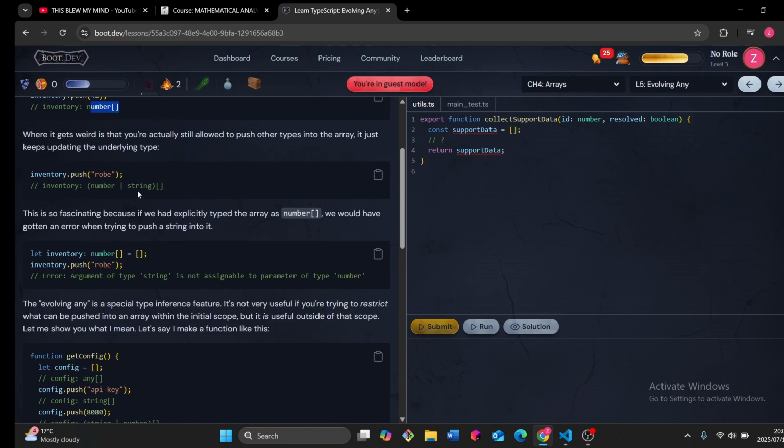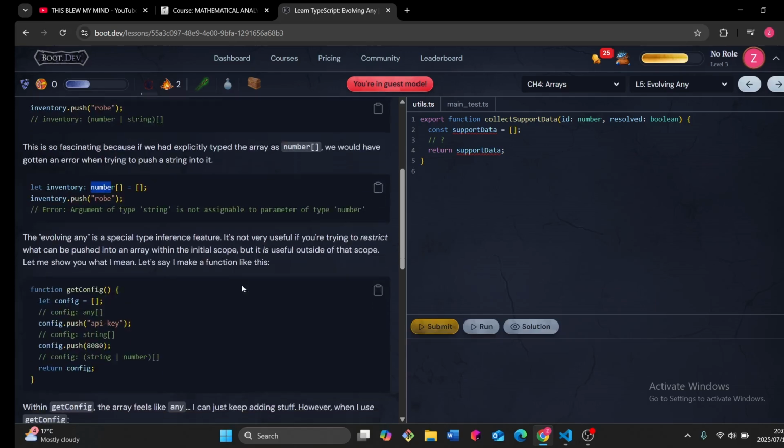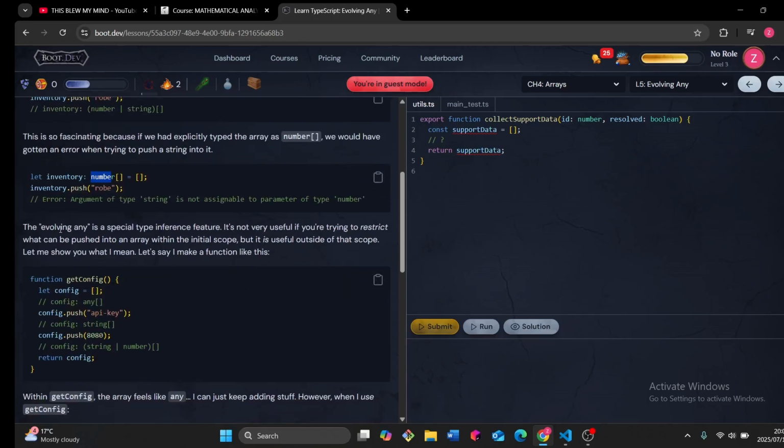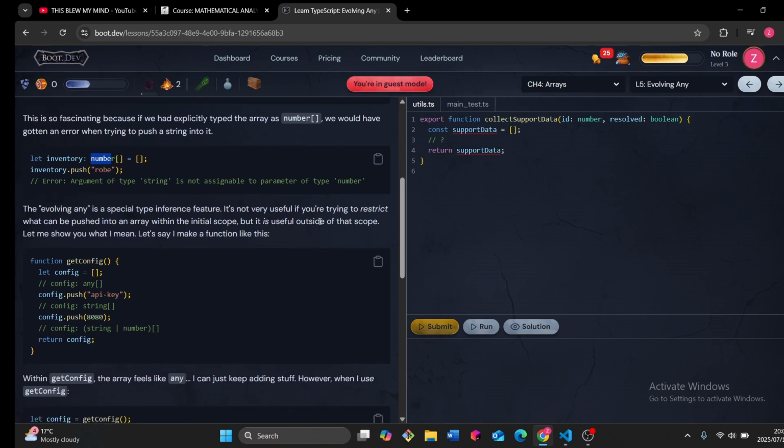I don't like this. Then this push errors. If we did it like this, it would give us an error: not assignable to the parameter of type number. The evolving any is a special type inference feature. It is not very useful if you're trying to restrict what can be pushed into the array within the initial scope, but it is useful outside the scope. Let me show you what I mean.